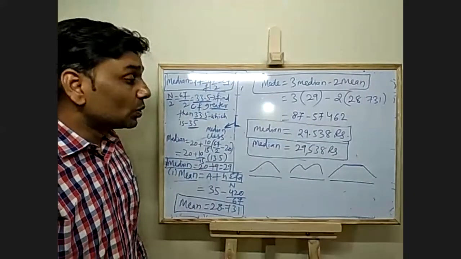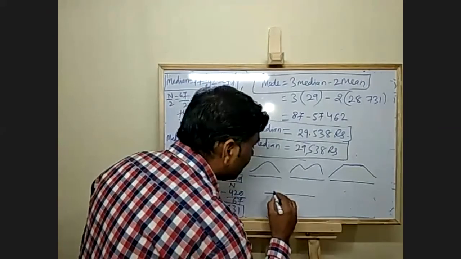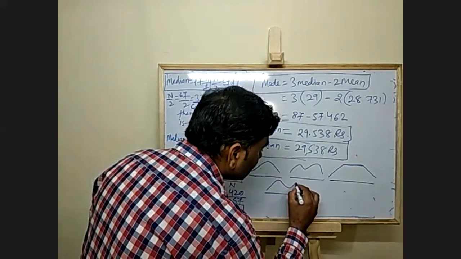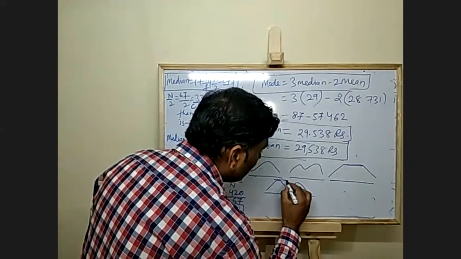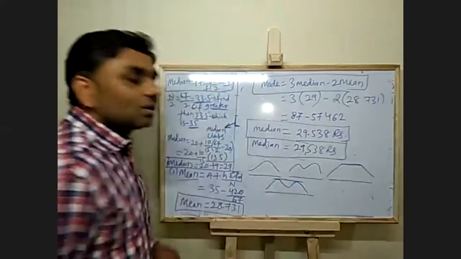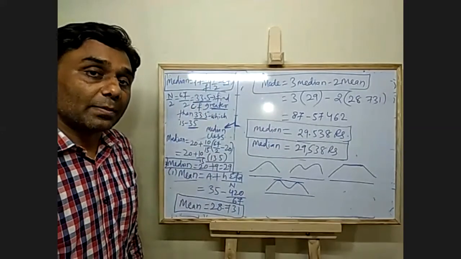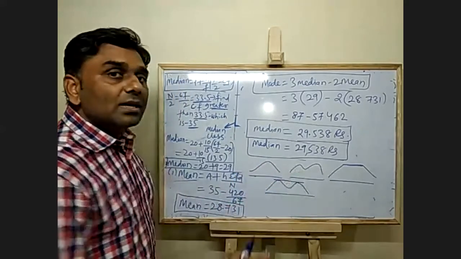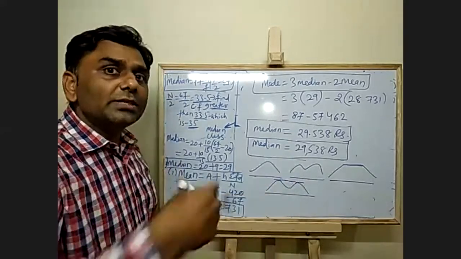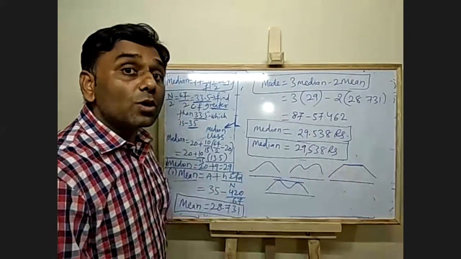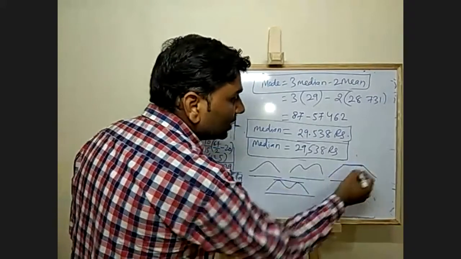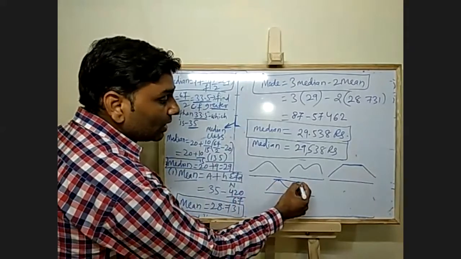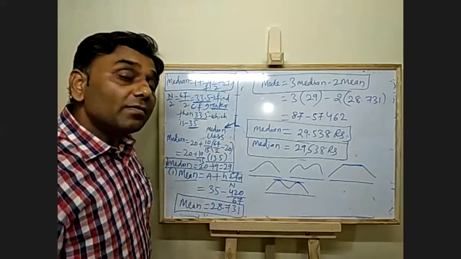Or what if the data drops down, and again rises, and drops down, and these two points are equal? What will we do at that time? So this is unimodal, one mode. This is a frequency distribution that is irregular. This is bimodal, two points have equal frequencies.